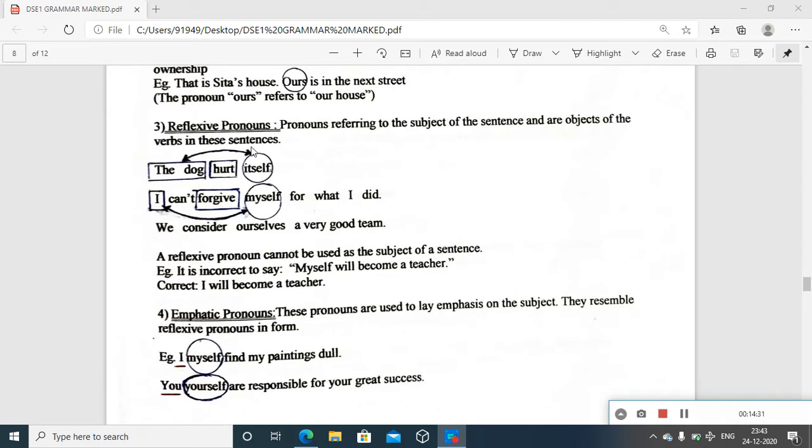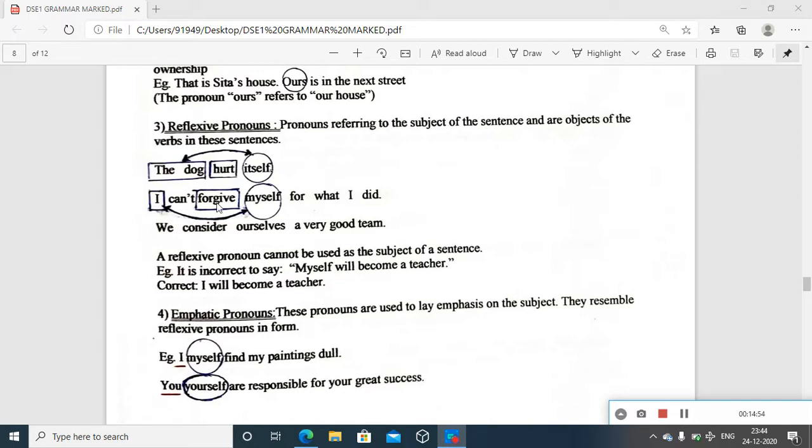Just keep in mind the idea of reflection. What happens when you look at a mirror? That is obviously a reflection. You are getting a reflection there. That is one part, but that is just as an idea. But here let us see how this works out. This idea we can adopt to understand this particular function or this kind of pronoun.